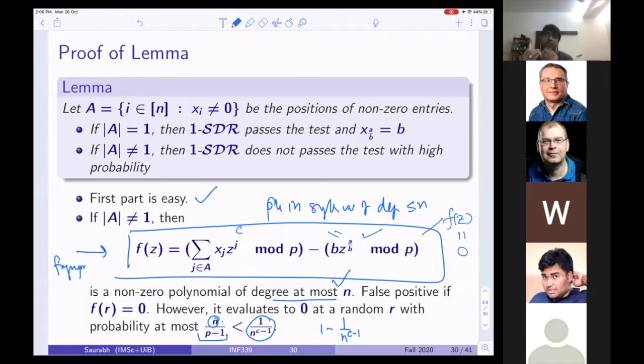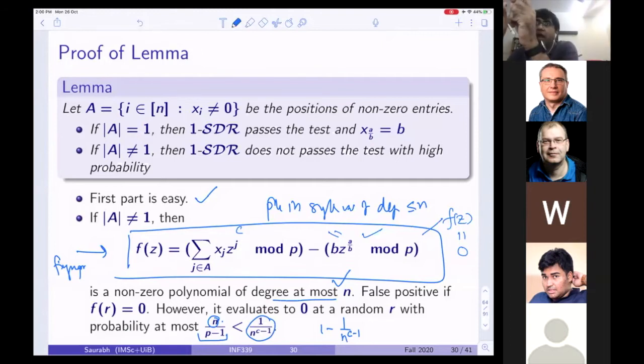So now I'm asking, if I think of this as a polynomial, what is the probability that this polynomial will vanish? Well, if I have a degree n polynomial, then it can vanish only at its roots, because it's a single variate polynomial of degree at most n. It evaluates to 0 at a random r with probability at most the degree divided by the total size of the space from which I am picking this number. So the probability that it will evaluate to 0 is 1 over n to the power c minus 1, which means that